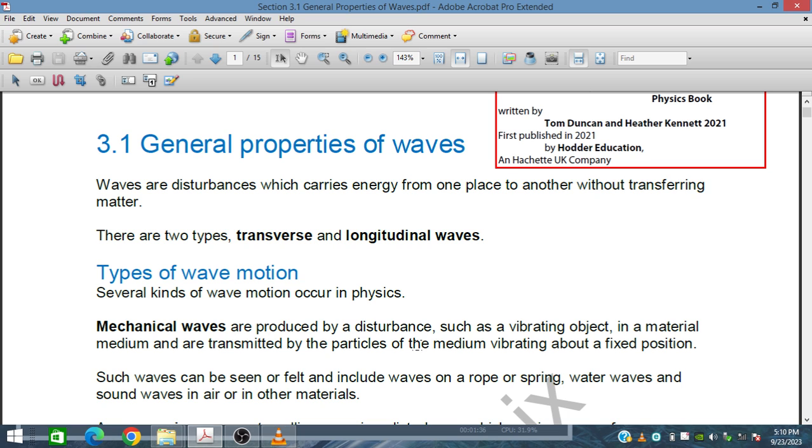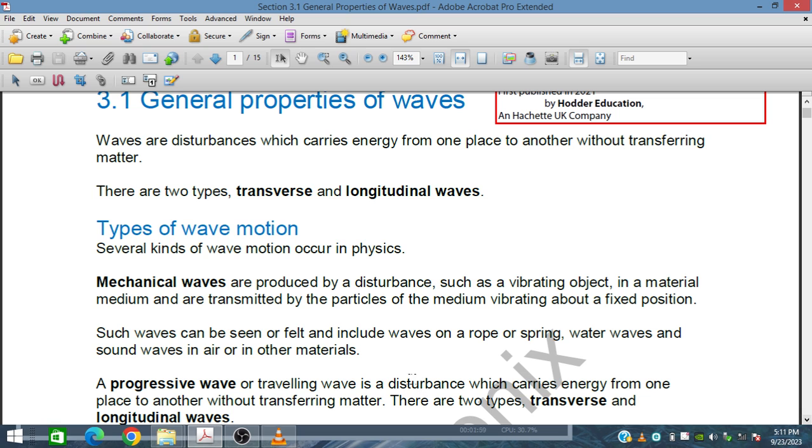Such waves, which can be seen or felt, include waves on a rope or a spring. Water waves and sound waves in air or in other materials are also observed.